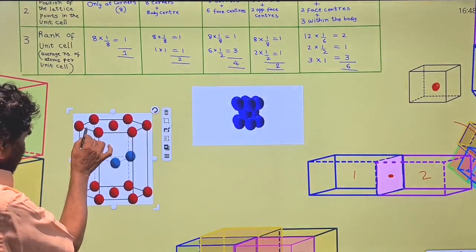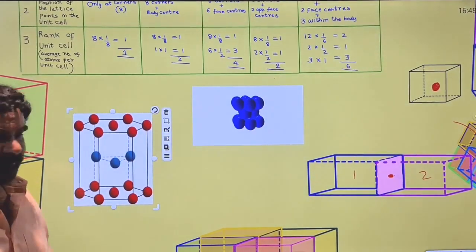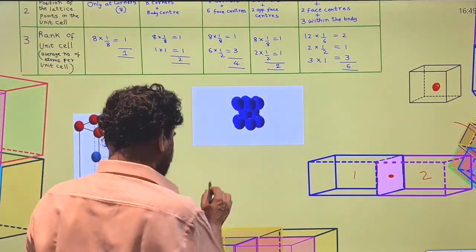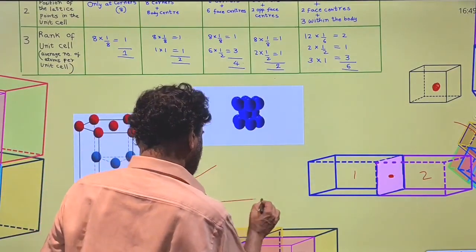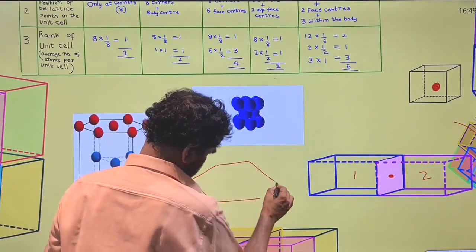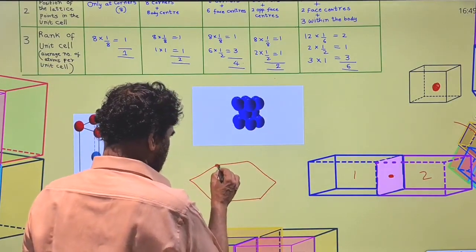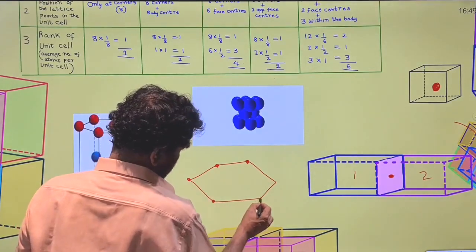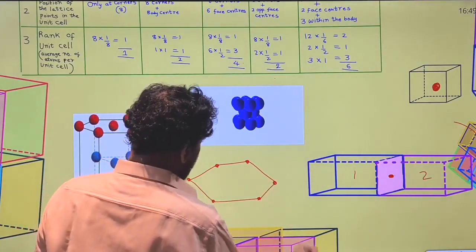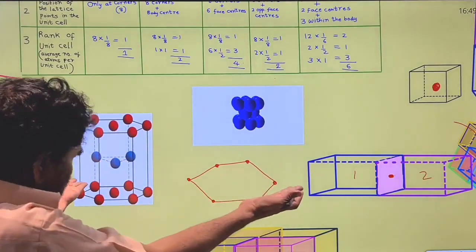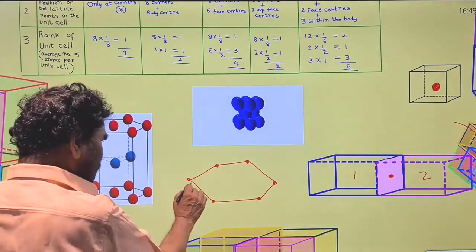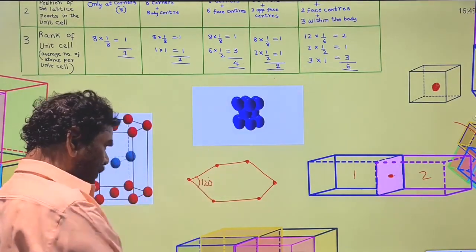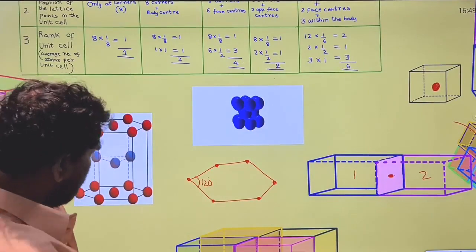The angle here is 120 degrees. This is the hexagon in one plane. The angle naturally is 120 degrees, there is no need to explain that again. So the lengths are equal.